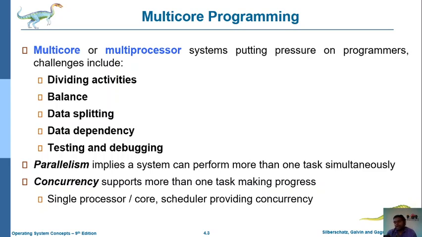There is some difference between concurrency and parallelism. In parallelism, a single instruction or single process can be executed simultaneously by more than one process or more than one thread. In concurrency, a number of processes can be executed simultaneously within a single core or a single processor. That is the basic difference between parallelism and concurrency.